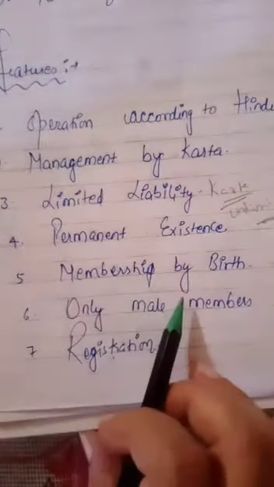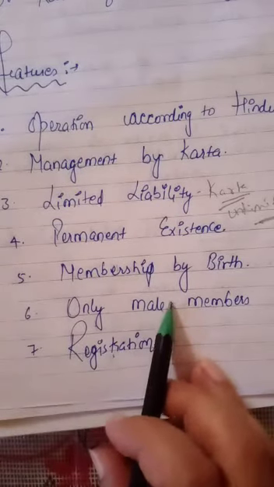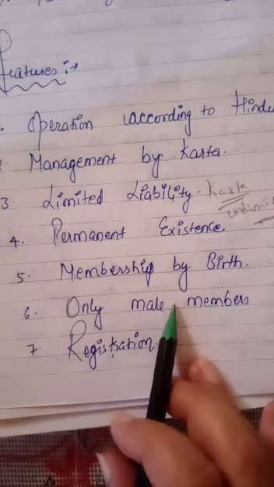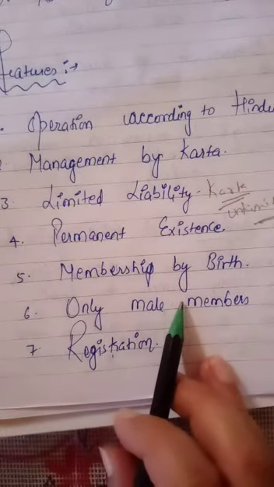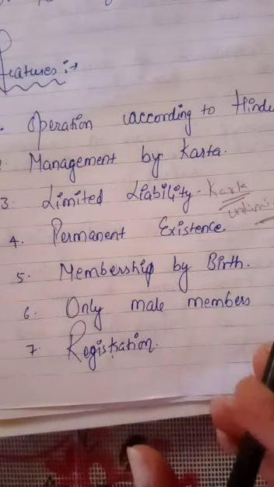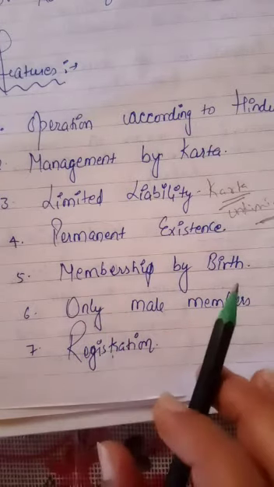Fifth one is membership by birth. A child gets all his rights in the property of the Hindu undivided family with his birth. He automatically becomes a member of the business also. Whenever a child takes birth, he automatically becomes a member of the business.